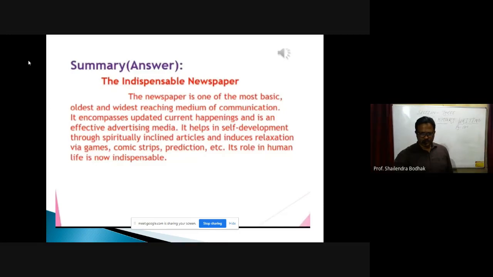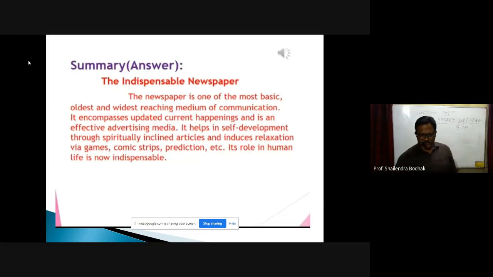So from the first paragraph, only one line is taken. Then from the next paragraph: it encompasses updated current happenings and is an effective advertising medium. Then the next line is taken from the second paragraph.